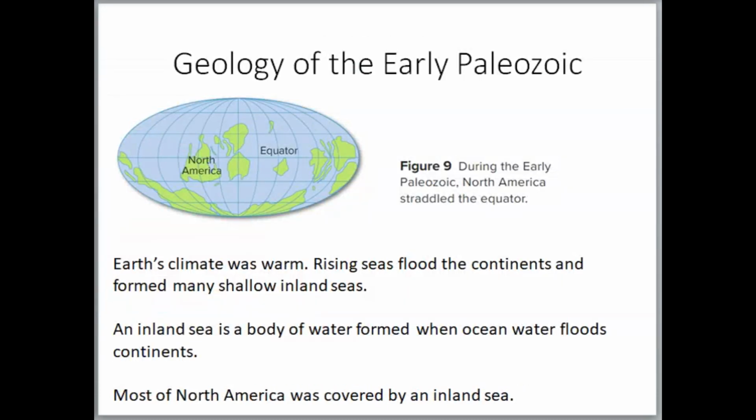Okay, in the early Paleozoic, you had the Earth looking a little bit like this. The climate was warm, and there were lots of shallow inland seas.